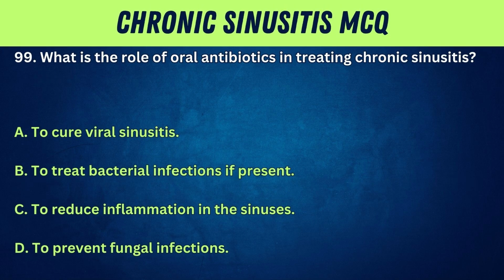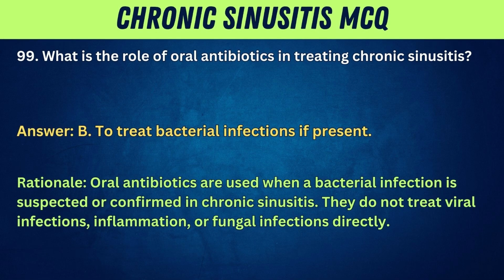99. What is the role of oral antibiotics in treating chronic sinusitis? A. To cure viral sinusitis. B. To treat bacterial infections if present. C. To reduce inflammation in the sinuses. D. To prevent fungal infections. Answer: B. To treat bacterial infections if present. Rationale: oral antibiotics are used when a bacterial infection is suspected or confirmed in chronic sinusitis. They do not treat viral infections, inflammation, or fungal infections directly.